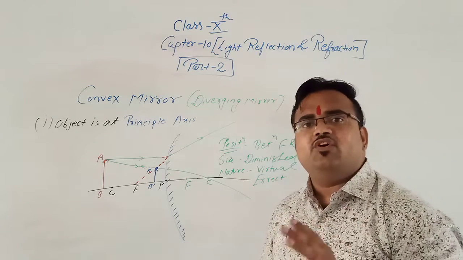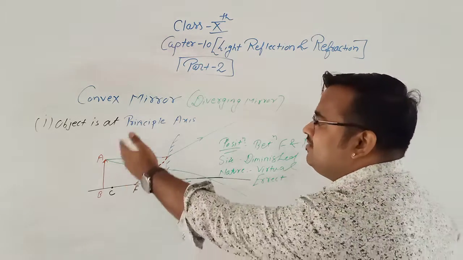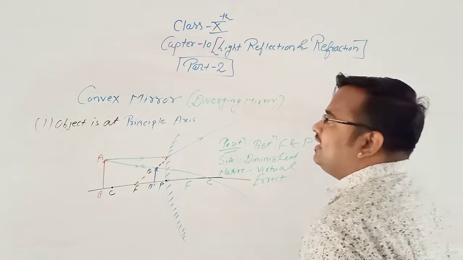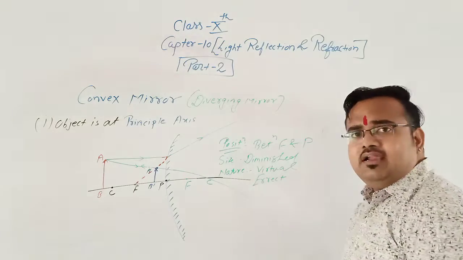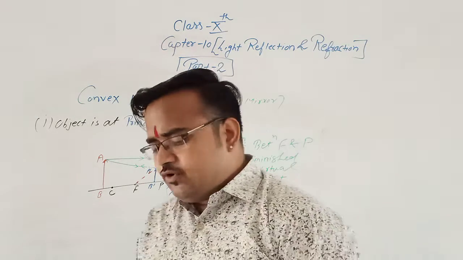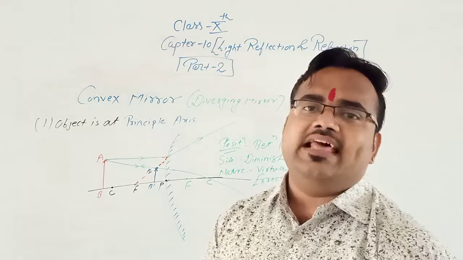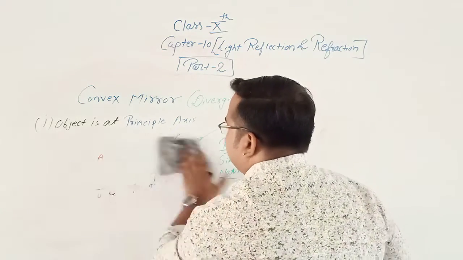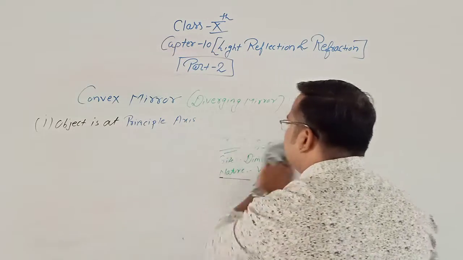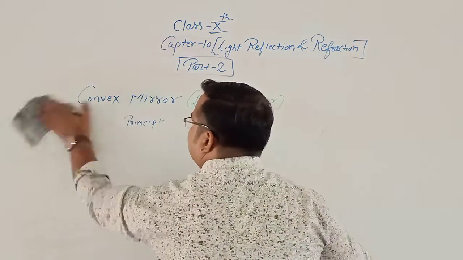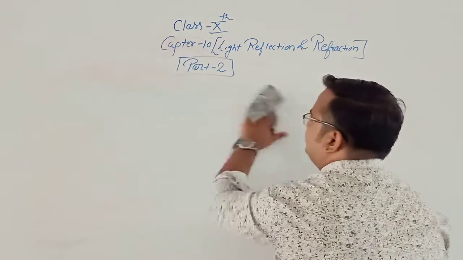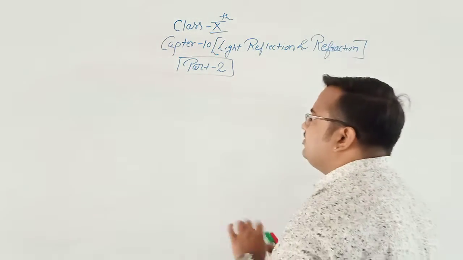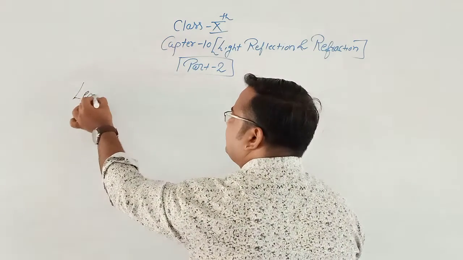In the first case, the object is at infinity; in the second case, the object is placed anywhere on the principal axis. Clear? So this is the case of convex mirror. Clear? Now we are going to see the image formation in case of lens. In case of lens, what is lens? First we will see what is lens.